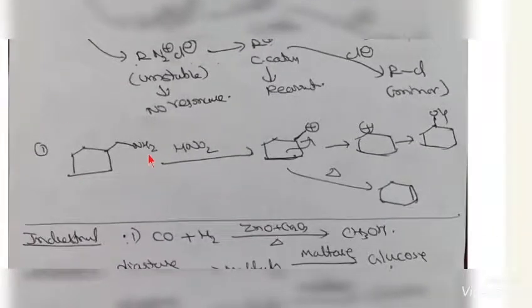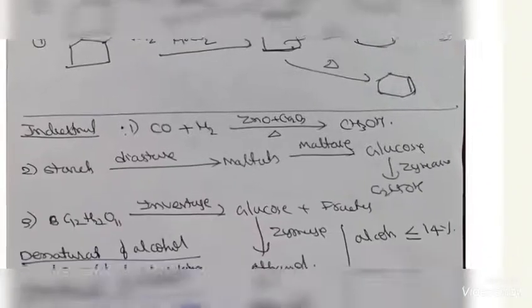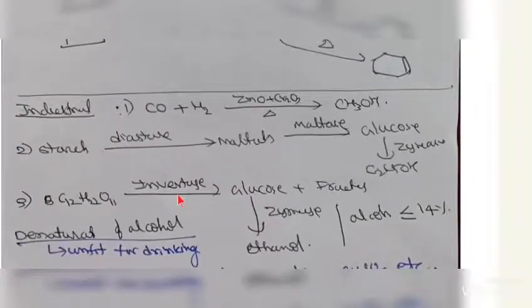Okay, and for the next one, we are taking one example. Here an NH2 group is there. First it is eliminated and we get a carbocation. Rearrangement will take place, and after that addition will take place. Very important, simple alcohol preparation methods are given here.